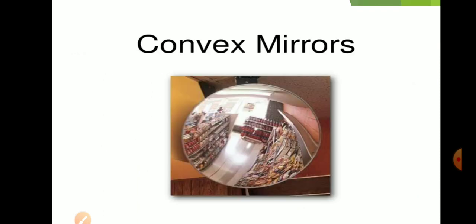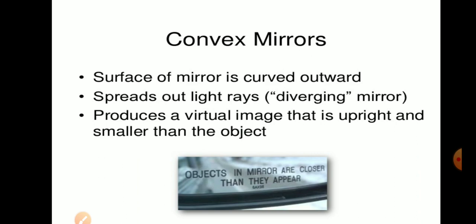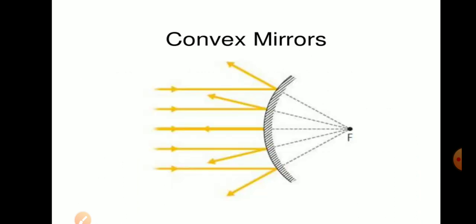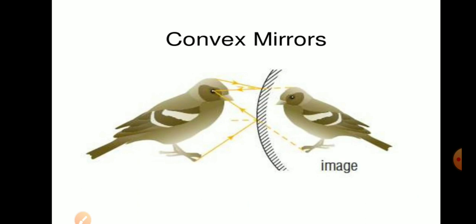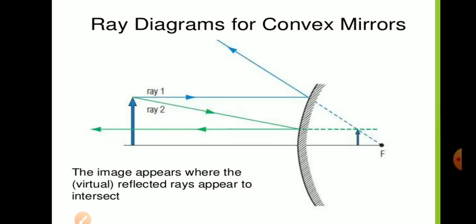Now in case of convex mirror, the surface of the mirror is curved outward, spreads out light rays, produces a virtual image that is upright and smaller than that of the object. Now if the rays are parallel to principal axis, it appears to pass through principal focus. Here also you can see the image is depicted. The image is smaller than that of the object, but it is virtual, erect.